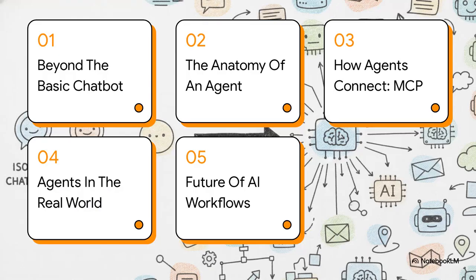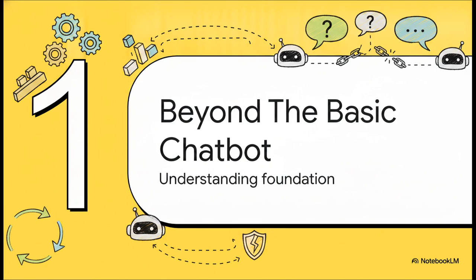So here's our roadmap to learn AI agents in 10 minutes. We've got 5 quick sections. First up, beyond the basic chatbot. Second, the anatomy of an agent. Third, how agents connect using MCP. Fourth, agents in the real world. And finally, the future of AI workflows. Let's do this. Kicking things off with Section 1, beyond the basic chatbot.